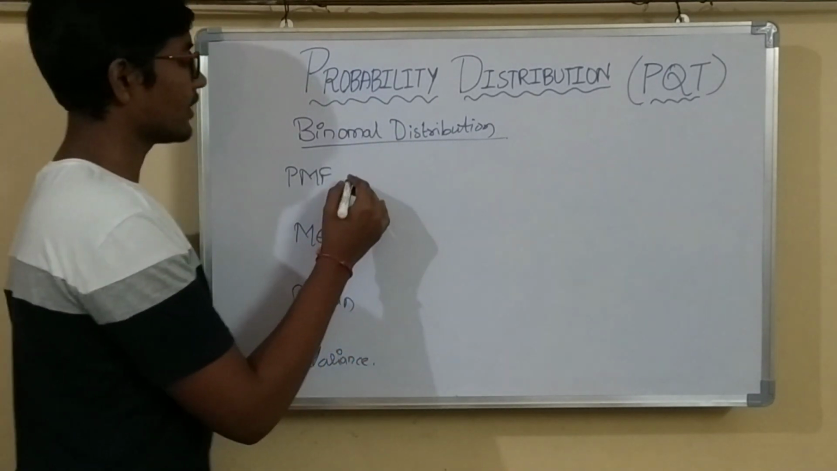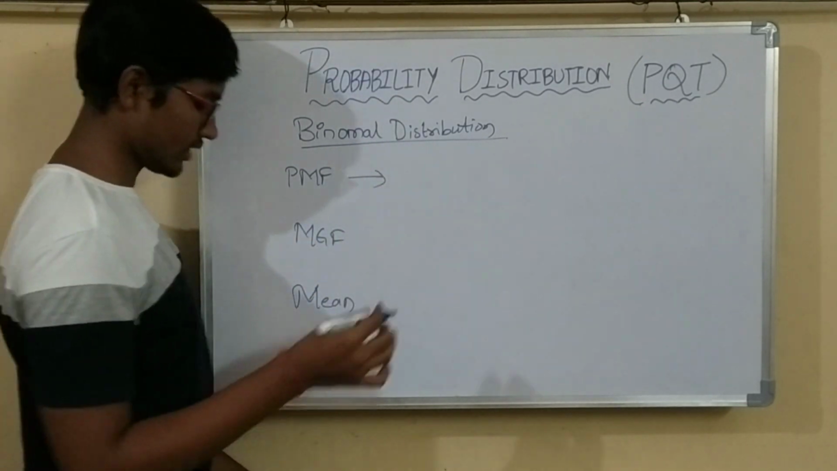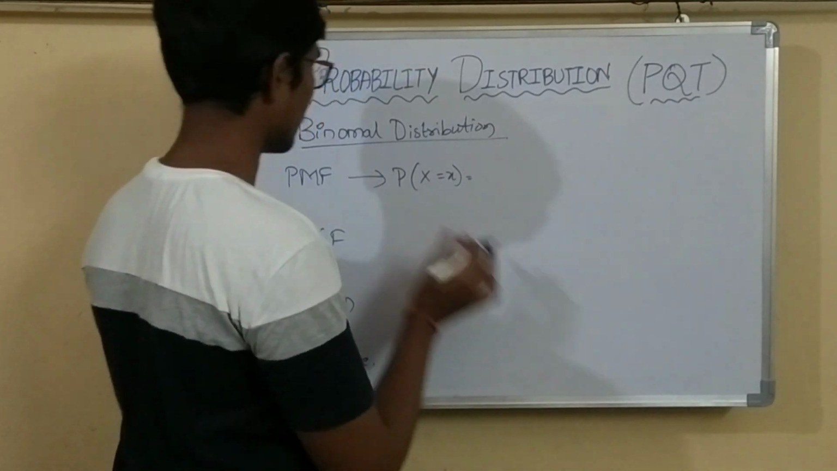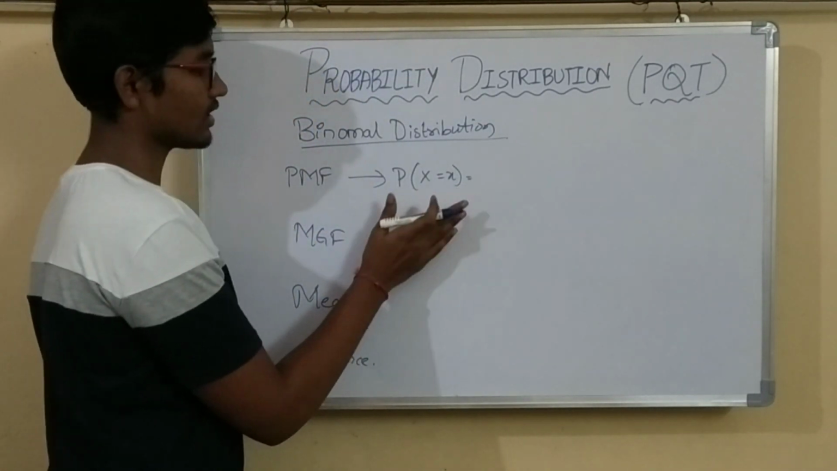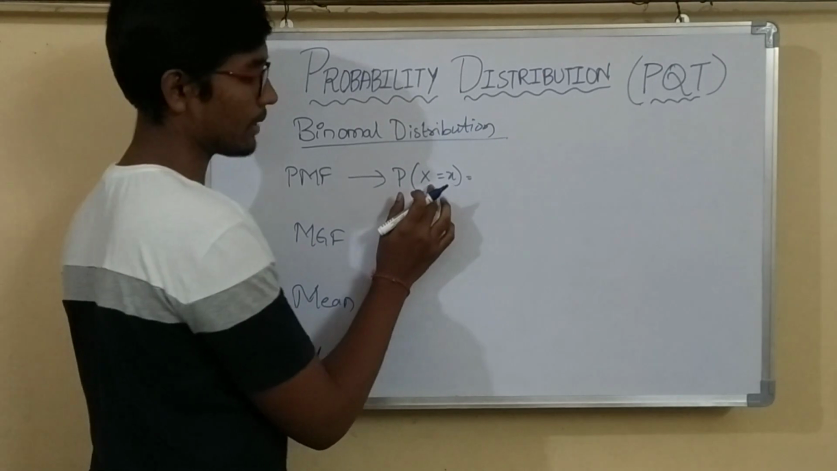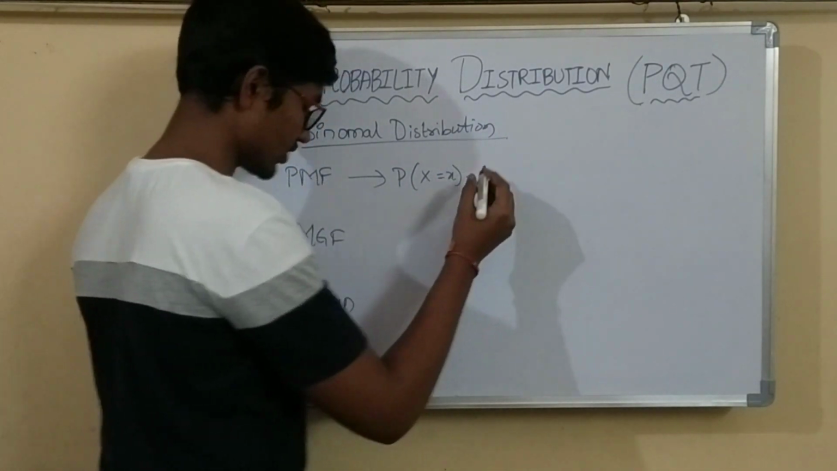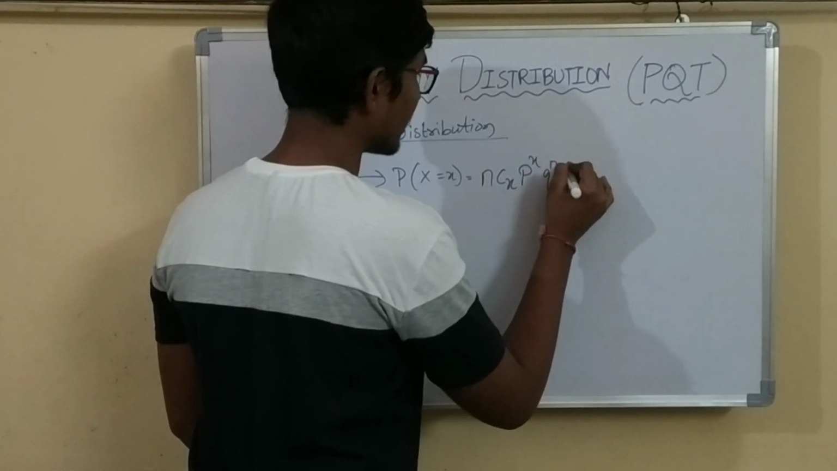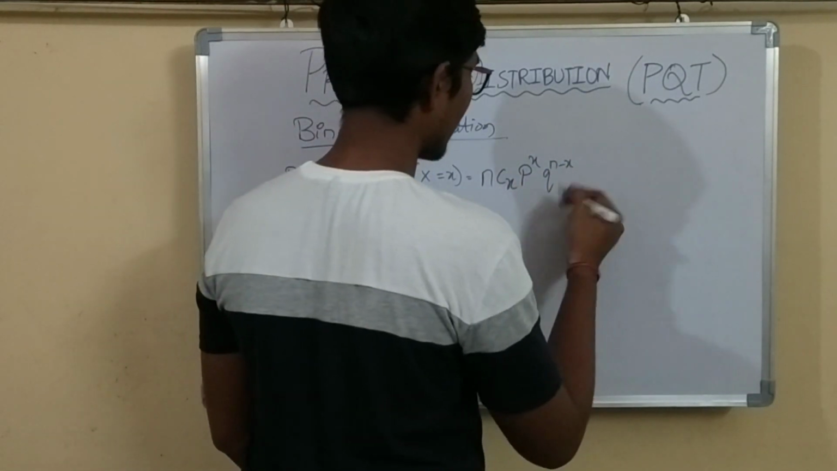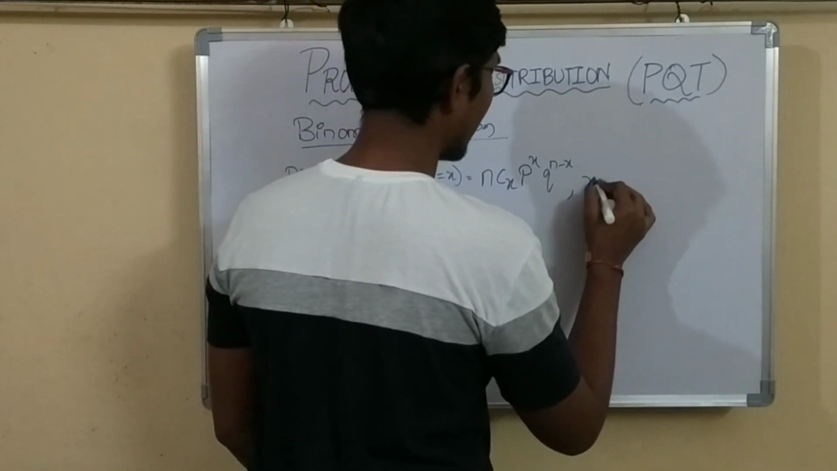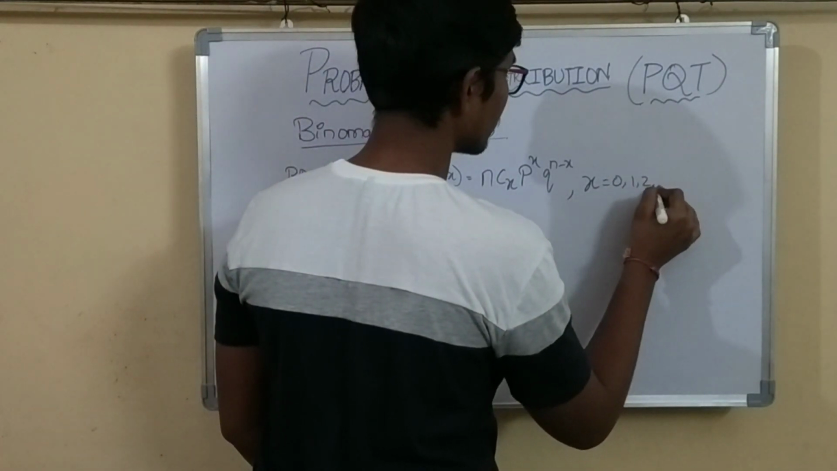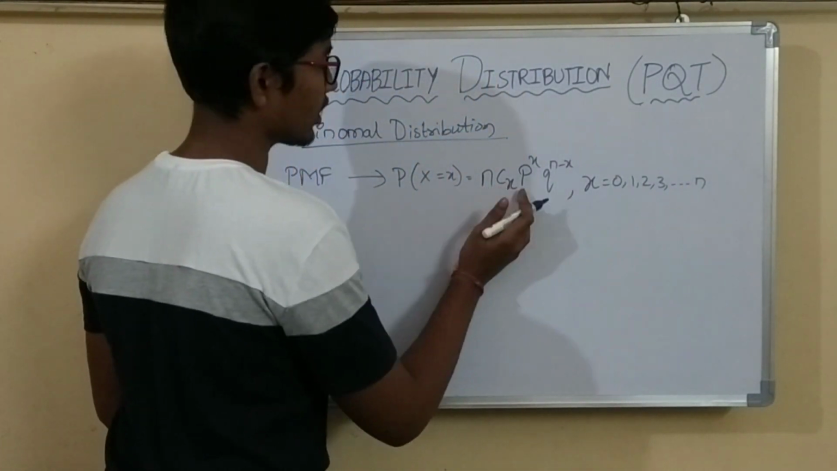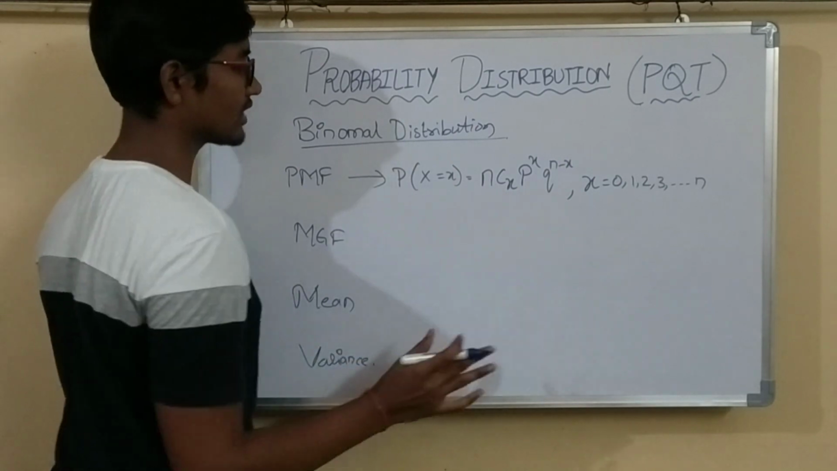The formula for PMF of binomial distribution is P of capital X equals small x, which equals nCx p power x q power n minus x, where x will have the values 0, 1, 2, 3, and so on till n. Here, what is n, what is p, what is q? We have to know these 3 terminologies.